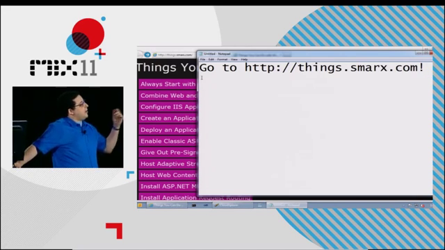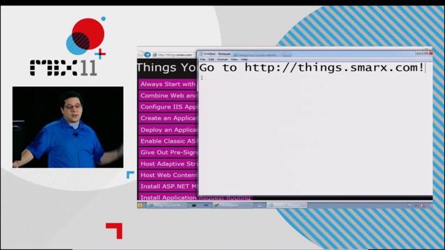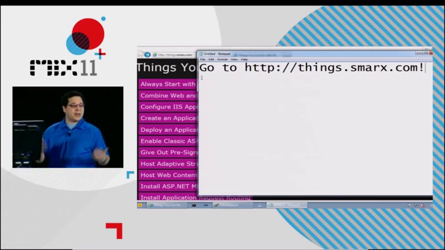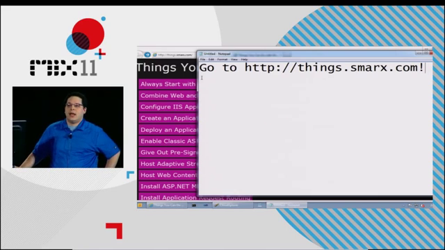The reason I put this URL up here is, well, two reasons. One is after this talk, you can go look at the other ones that we didn't talk about. The other reason is if there's something on there you want to make sure I talk about, there will be ample times where you can just yell it out and say, go do that one next. So I'm happy to cover anything that's on this list.